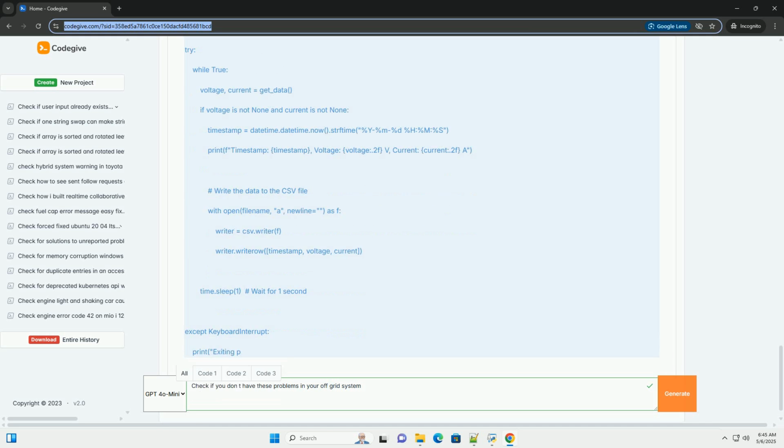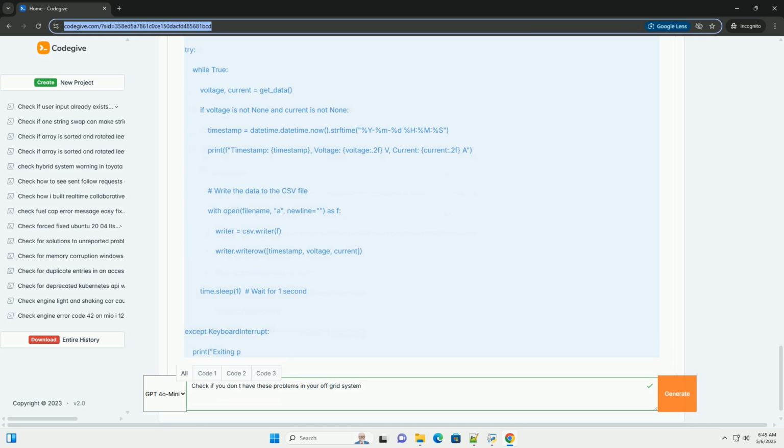This example uses an Arduino to read voltage and current from a battery and send the data to a Python script on a computer, for example a Raspberry Pi, for logging and analysis. 1. Arduino code, battery_monitor.ino. Explanation: Analog pins defines the analog pins connected to the voltage divider and current sensor.